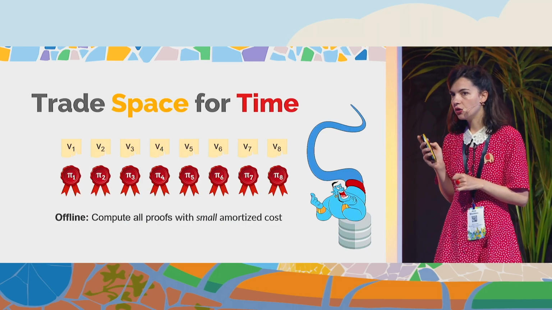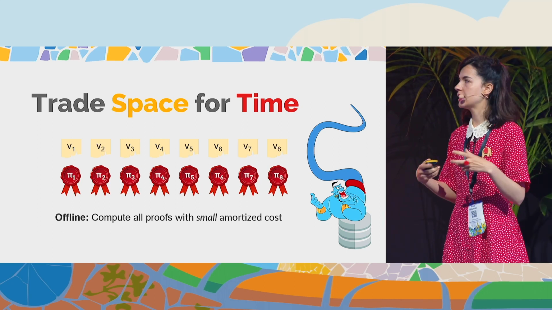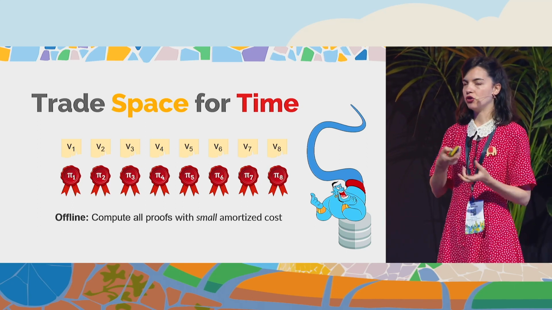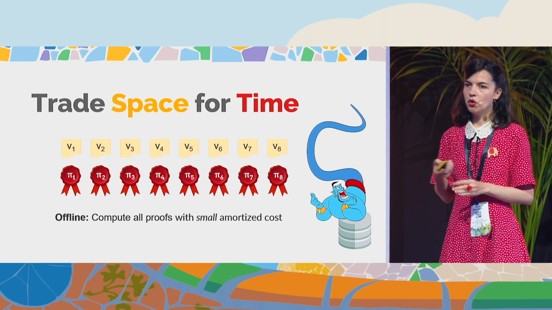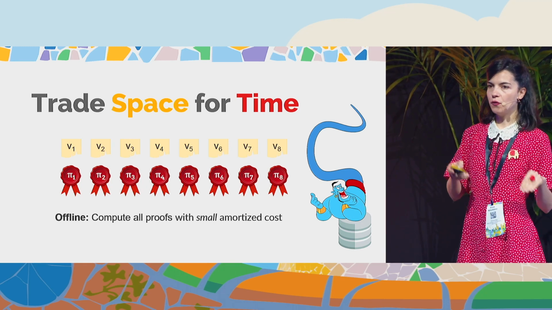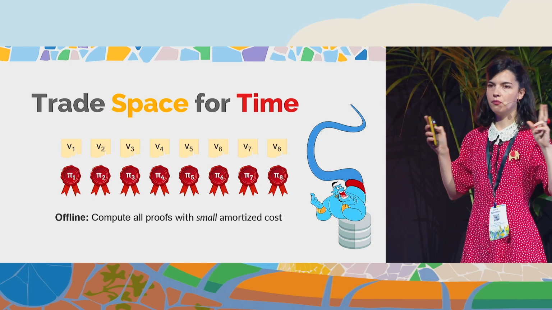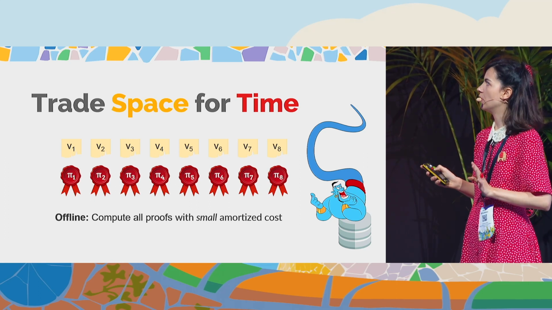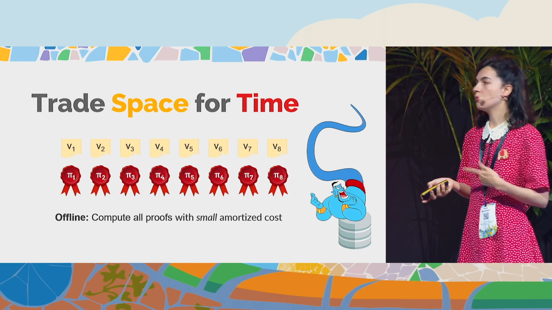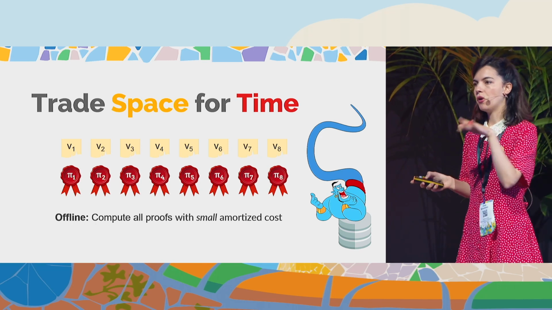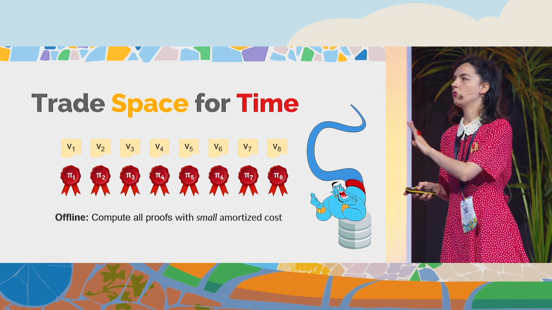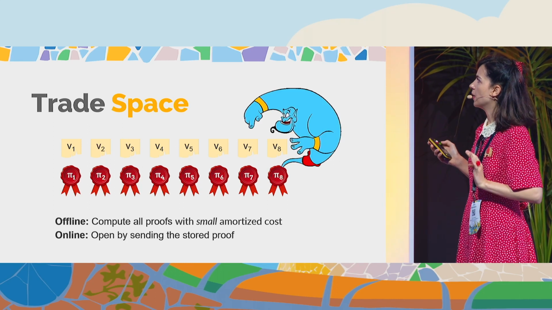So an idea, in order to help the prover and to make the audit phase more efficient, is to trade space for time. And the most naive way is to just offline ask the prover to compute all the proofs for all the openings, at any position in the vector. And this will require a small amortized cost compared to independently computing each proof at a time.